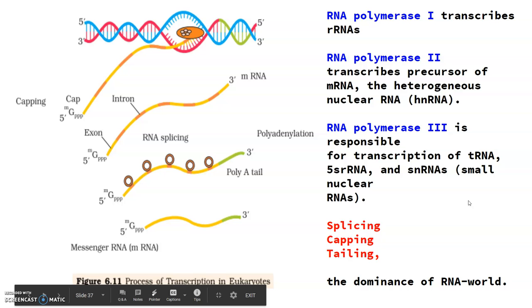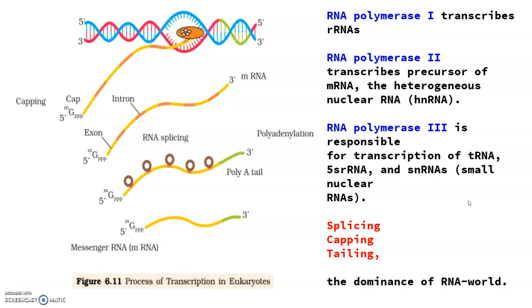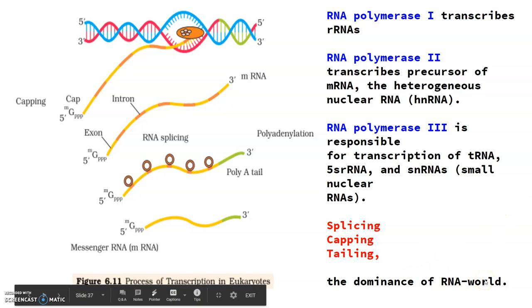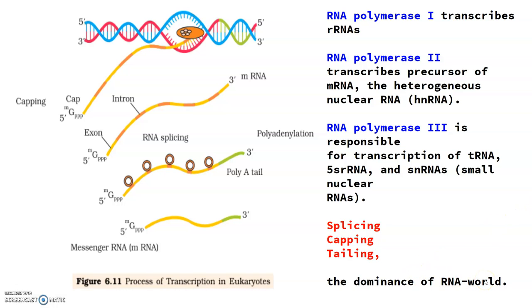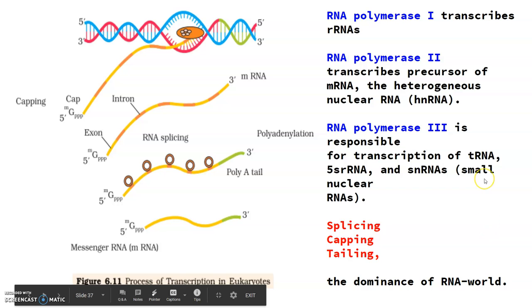And these complexities are now beginning to be understood. The split gene arrangement represents the ancient feature of the genome, and the presence of the introns and the process of splicing represents the dominance of the RNA world. So in recent times, we have understood that RNA and RNA dependent processes in the living systems have assumed more importance.